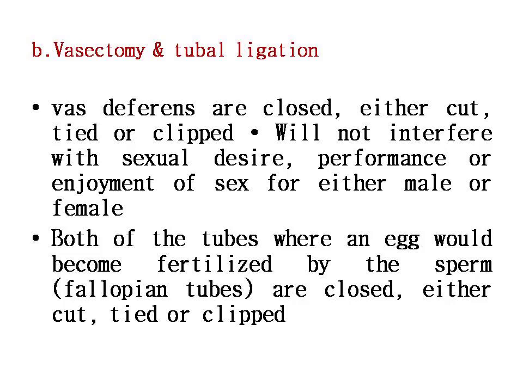It does not interfere with sexual desire, performance, or enjoyment of sex for either the male or the female. It is a simple surgical procedure: we close, cut, tie, or clip the vas deferens. That is in the case of males. Tubectomy involves the tubes where the eggs become fertilized by the sperm, called the fallopian tubes. The fallopian tubes are either closed, cut, tied, or clipped. This is called tubectomy or tubal ligation in females.